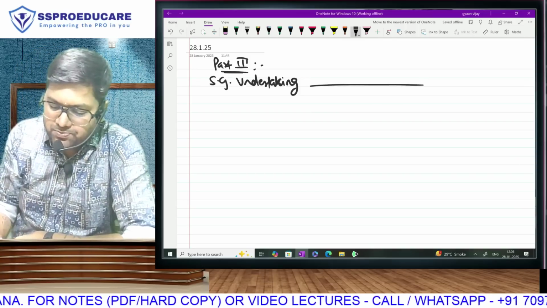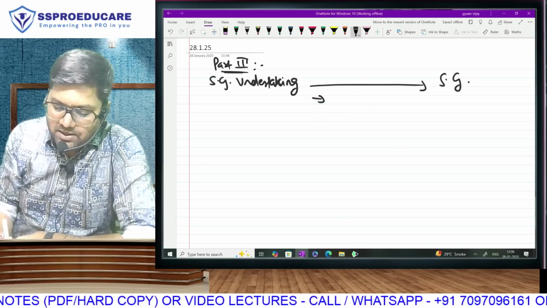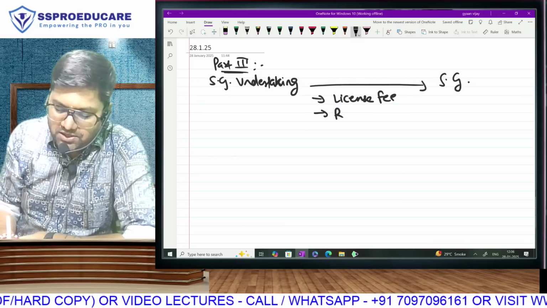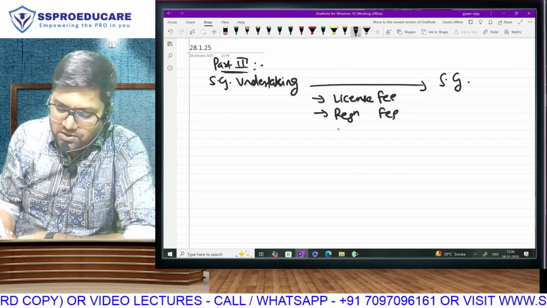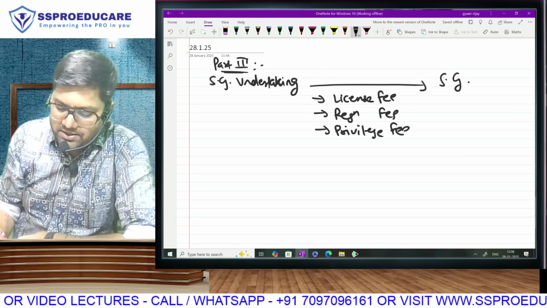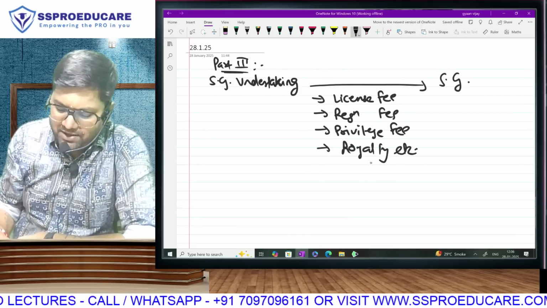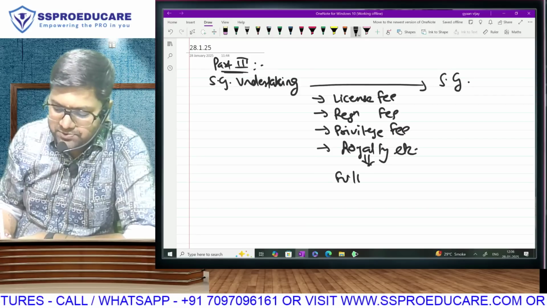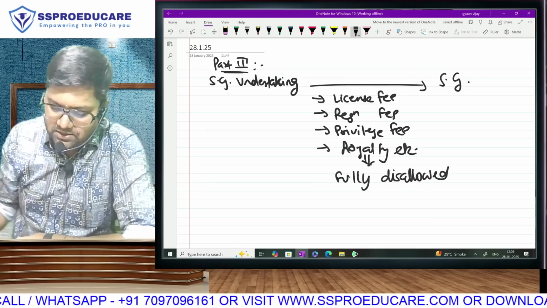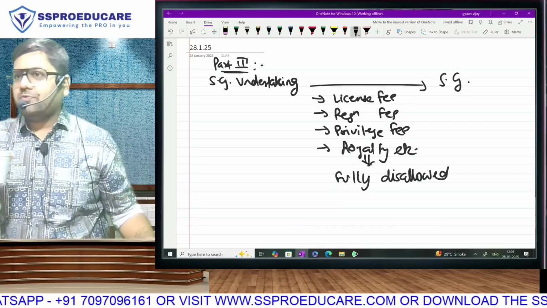This organization is paying to the state government itself some amount in the nature of license fee, registration fee, privilege fee, or royalty, etc. Any of these payments, by whatever name they may be called, is going to be fully disallowed. A company under the control of the state government is passing its profits to the state government.